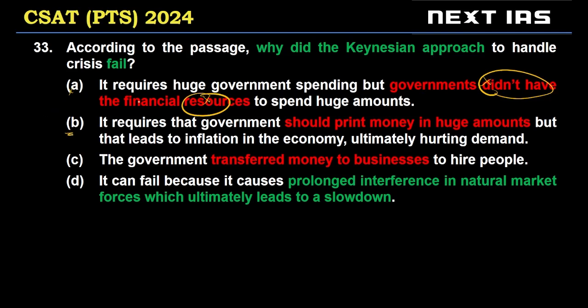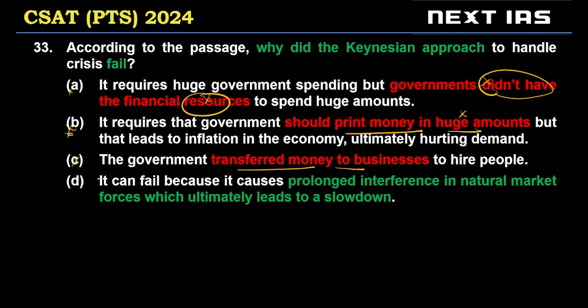B says it required government should print money in huge amounts. This, although this could be a part of the Keynesian stimulus, but it's not discussed in the passage. So we can't use our own knowledge, we can't use outside knowledge, we have to rely on the passage. Option B is not stated. Option C, the government transferred money to businesses to hire people.